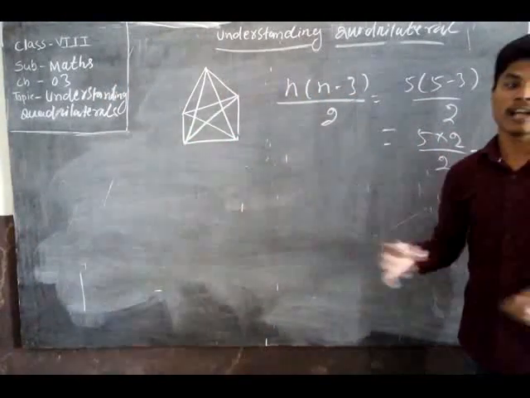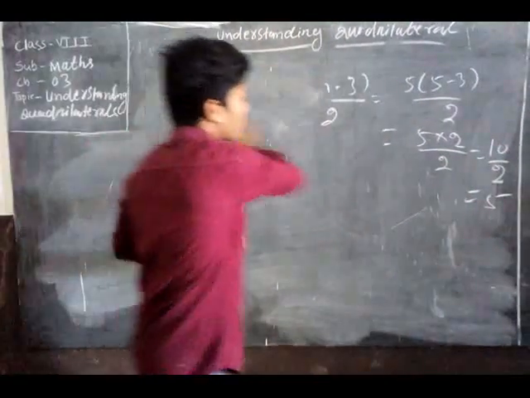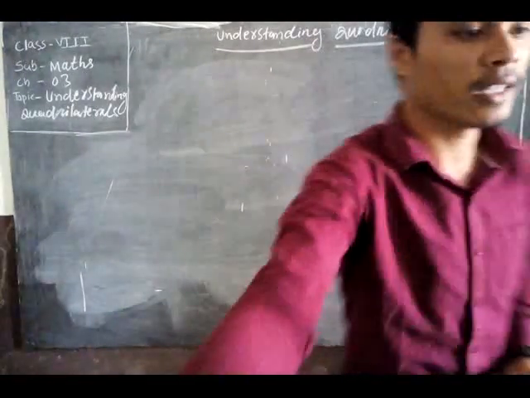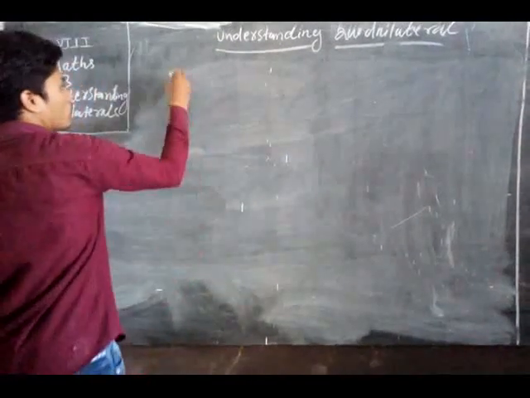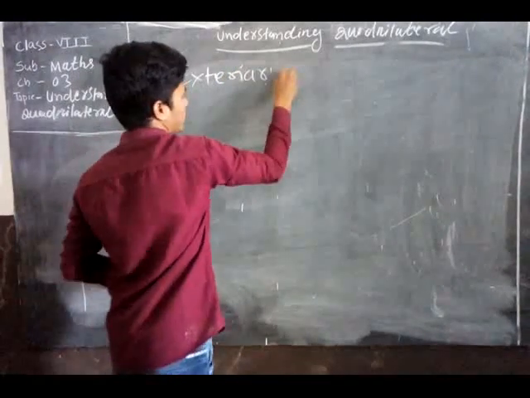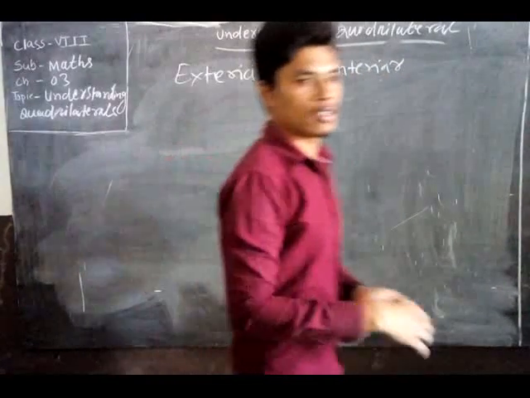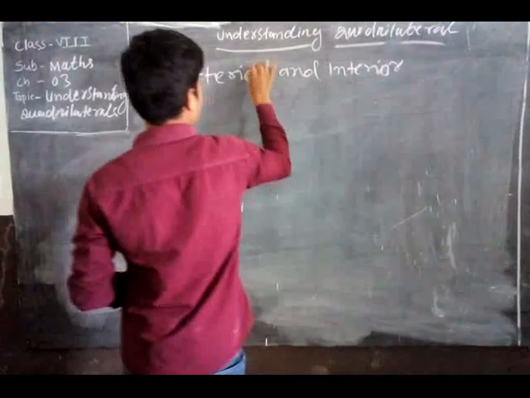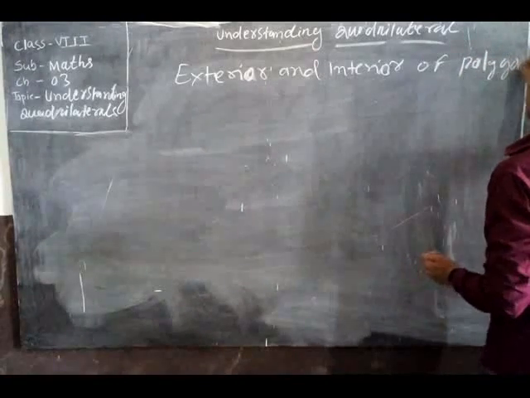Any quadrilaterals. Now we know about the interior and exterior of the figures, the interior and exterior of polygons. Exterior means the parts which are outside the polygon, and interior means the parts or points inside the polygon. You know about exterior and interior.